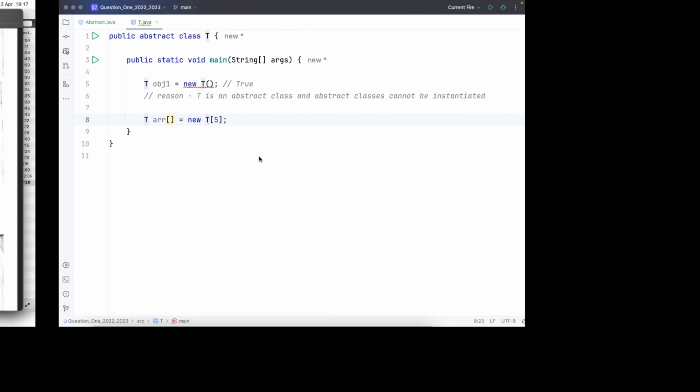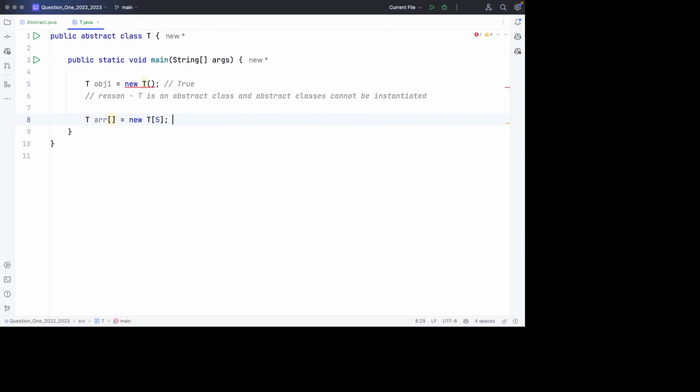So this is not causing an error, so it's false. And the reason is, what's the reason? T can be used to create an array. That's the reason, because you can see we are not getting an error.